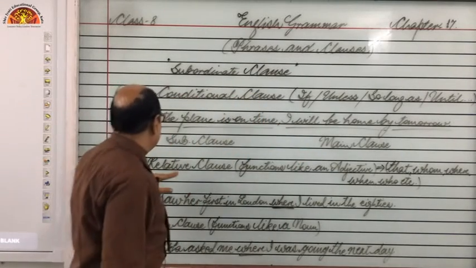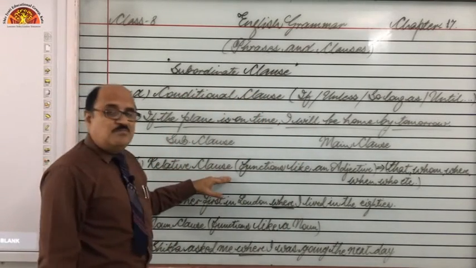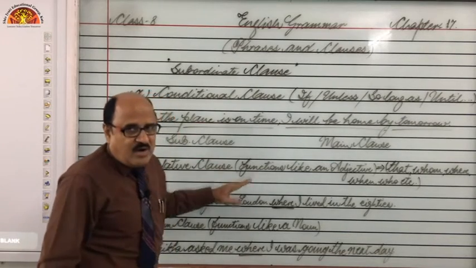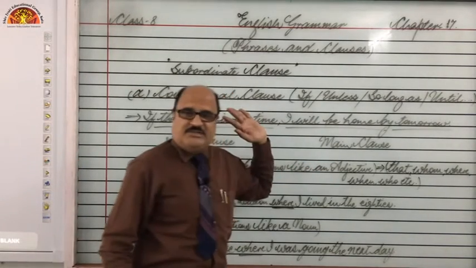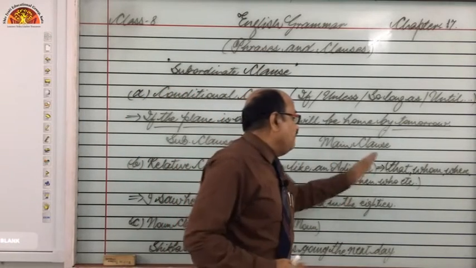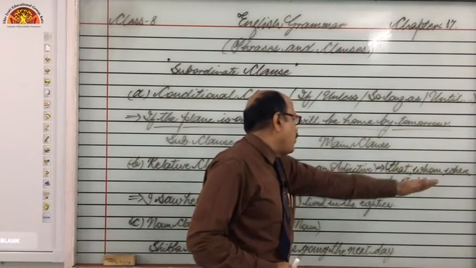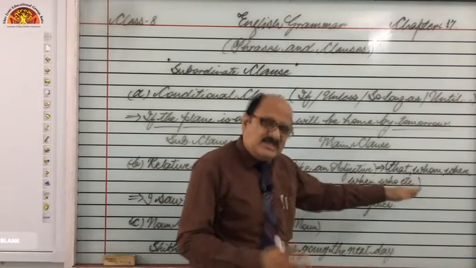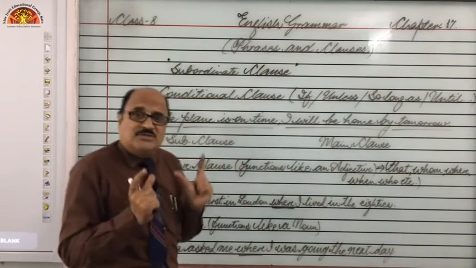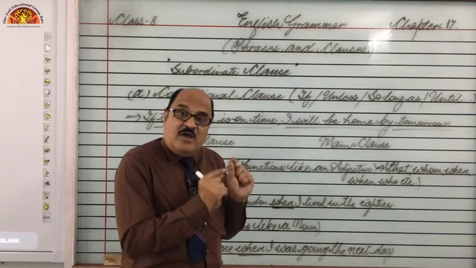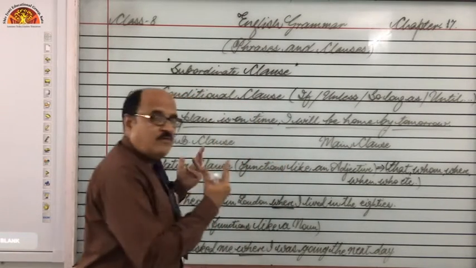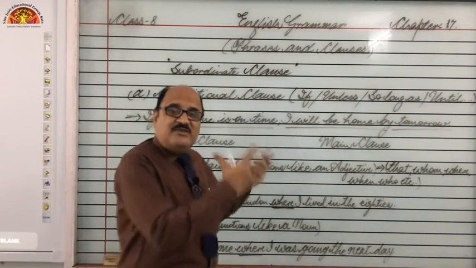Okay, next kind, relative clause, means whenever a clause functions like an adjective, right? And such kind of clauses begin with that, whom, where, when, who, etc. Or in other words, we can say whenever any clause happens to begin with relative pronouns. You know relative pronouns? So such kind of clauses are known as relative clauses.